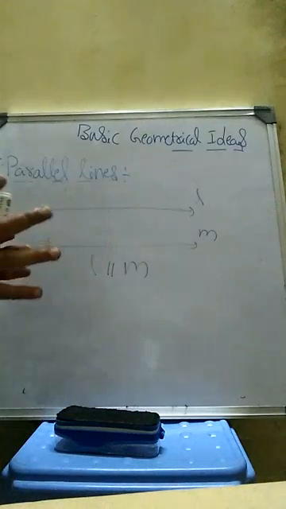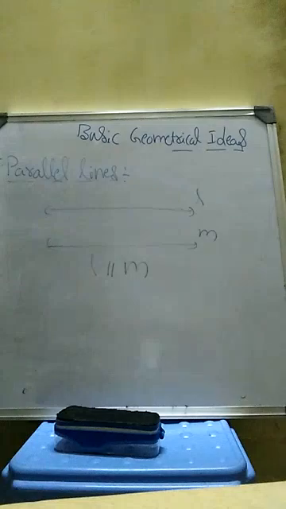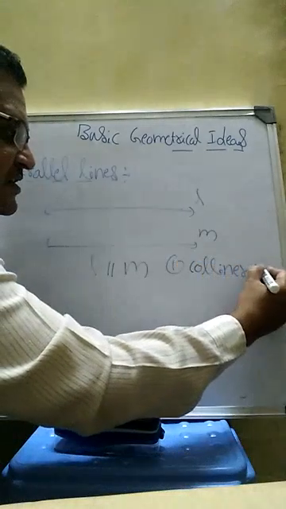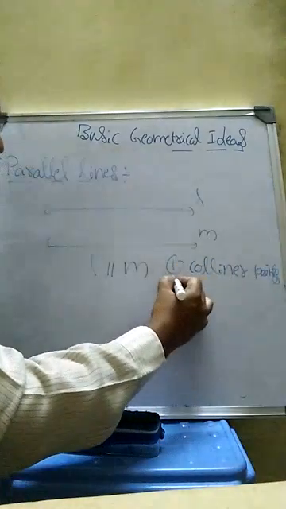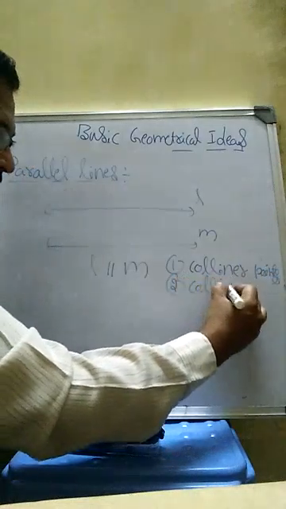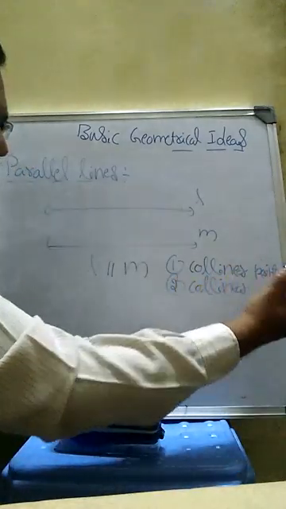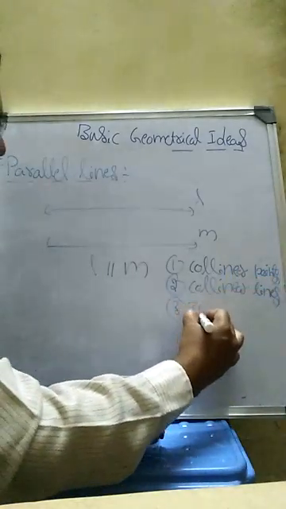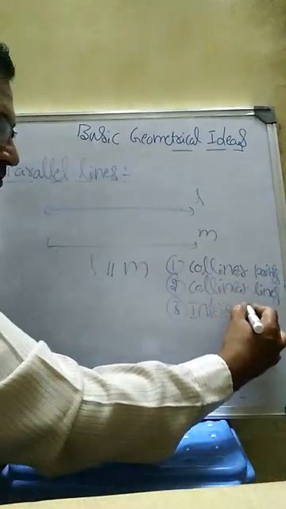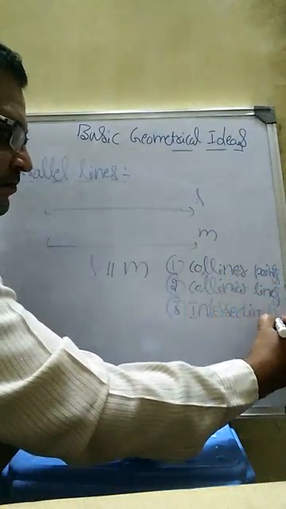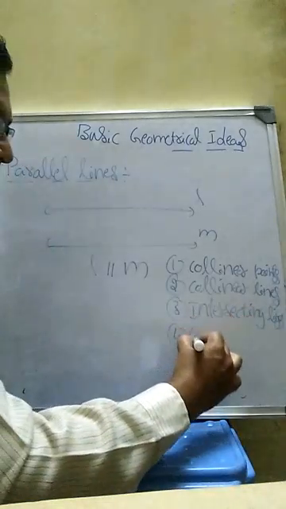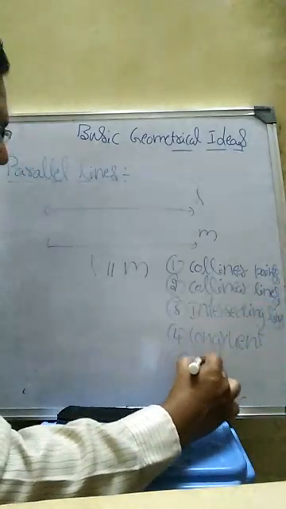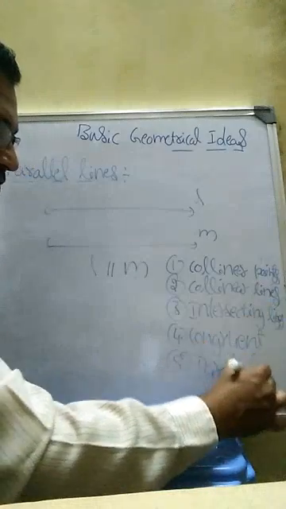So we discussed five points here. The first one, collinear points, the second one, collinear lines, the third one, intersecting lines, the fourth one, congruent lines, and the fifth one, parallel lines.